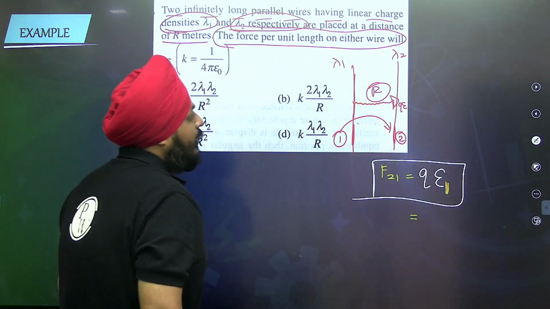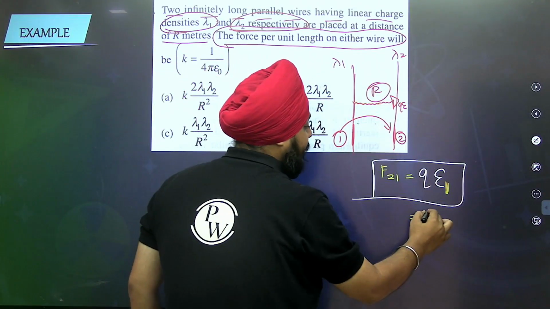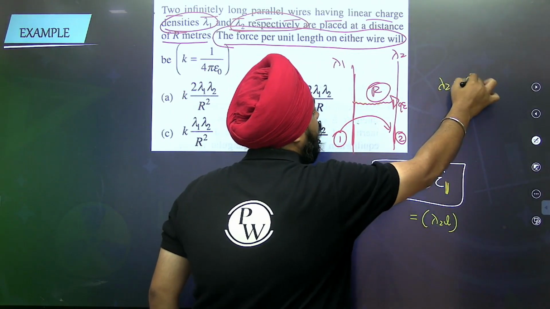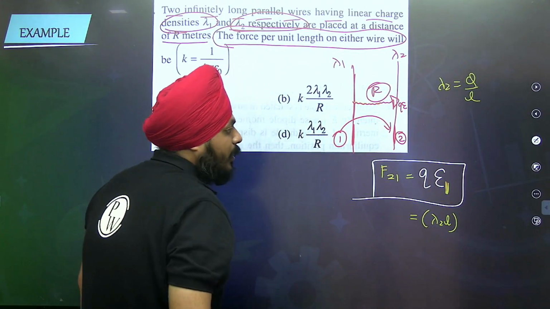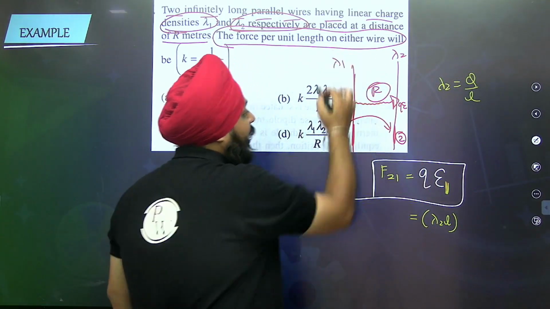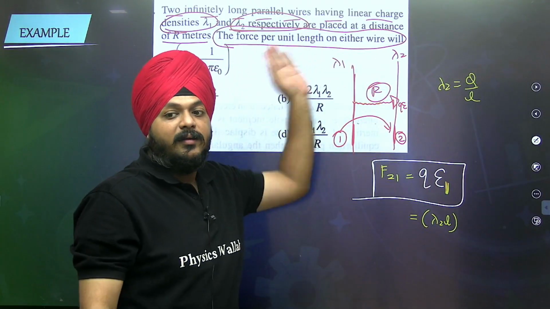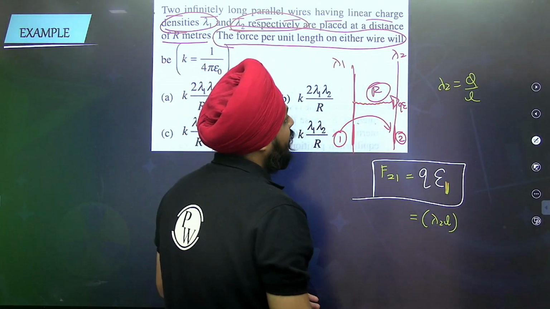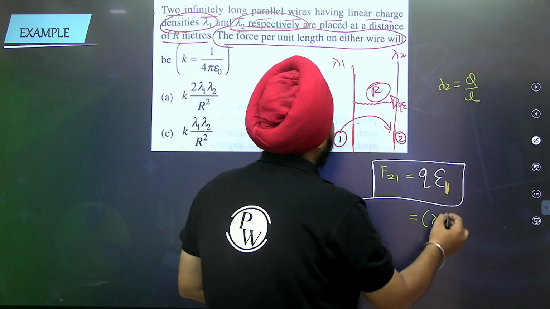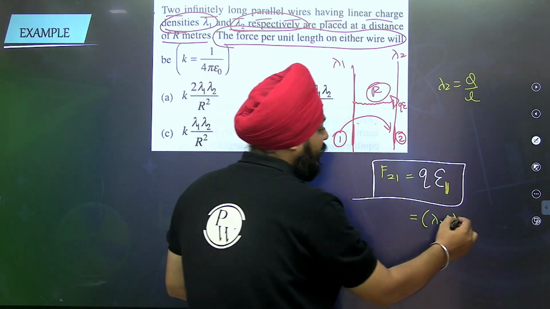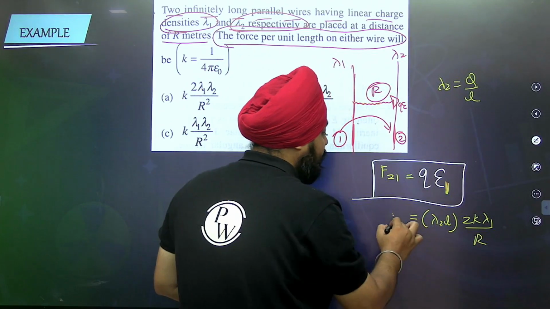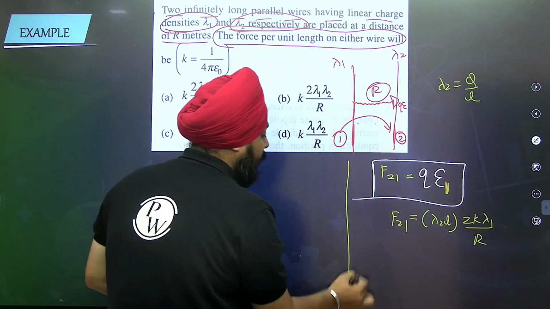Now the force on the second, can I replace Q as lambda 2 into L, because lambda 2 is equal to Q by L. E1 is the electric field because of this infinitely long parallel wire, that is 2k lambda 1 divided by r. This is the force acting on 2 because of 1.